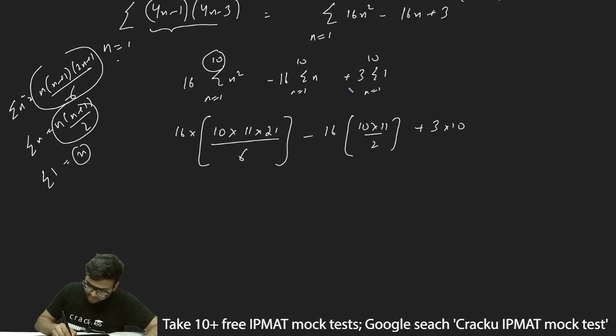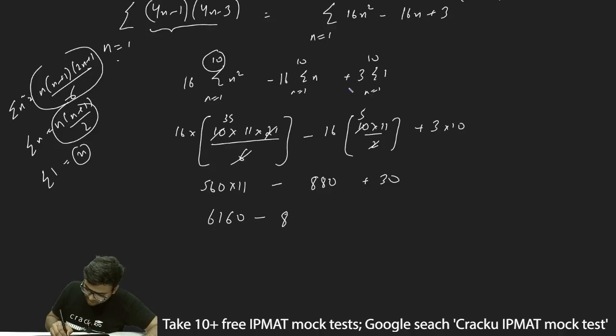Thus I can write 6 into 21 as 35. 35 into 16 will be 560, and I multiply 560 by 11 minus 880 plus 30. So this will be roughly 6160 minus 850. So 880 minus 880 plus 30 will be minus 850, and thus my final answer of these terms will be